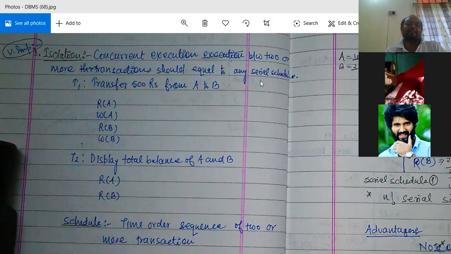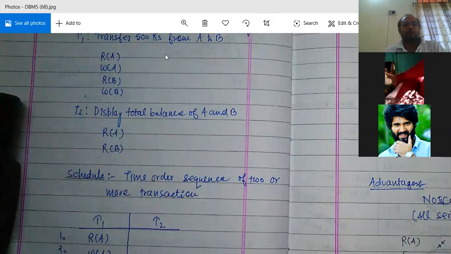That means actually the operation is performed on a concurrent basis, but it should give the same output as when performed in a serial schedule. That means transfer 500 from A to B. So read A, write A. Read B, write B. That means the total value stays like this.